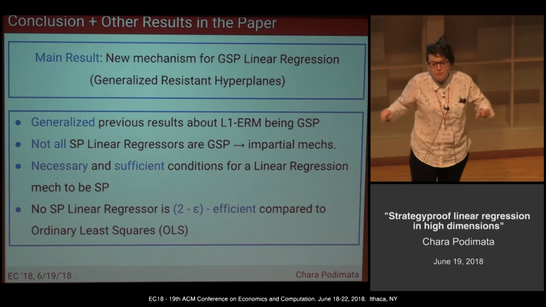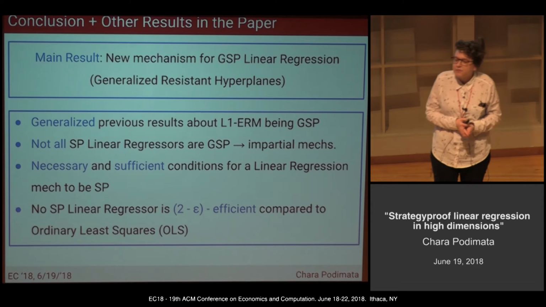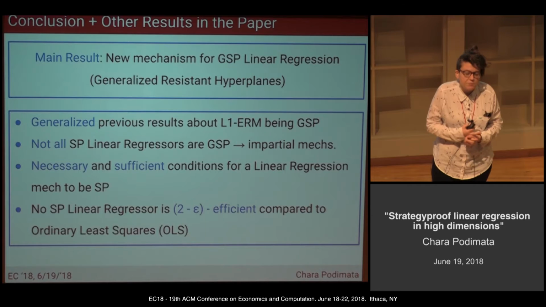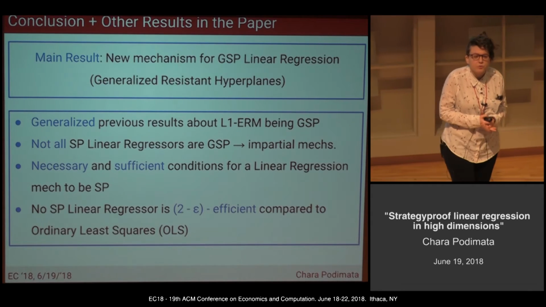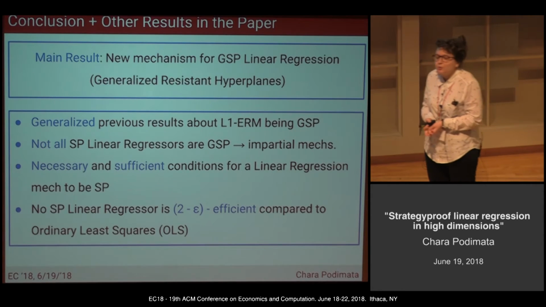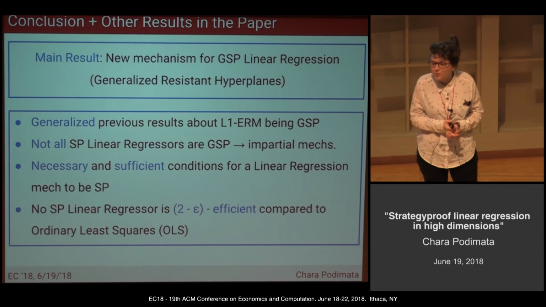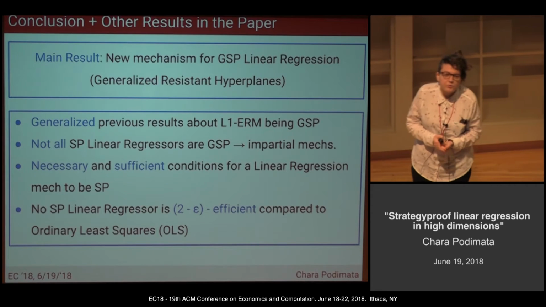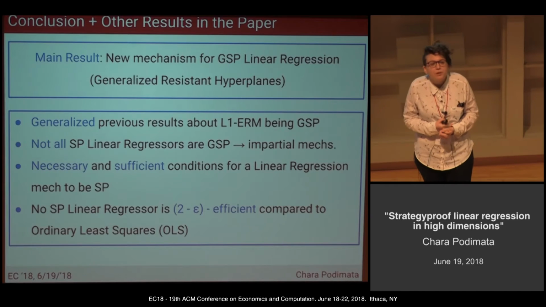And just very briefly before I close today, I'll mention a couple of other results that we have included in the paper. We generalized previous results by Dekel et al. on the L1 ERM being group strategy proof. We showed that, contrary to what I tricked you into believing today, not all strategy proof linear regressors are group strategy proof, and we created a new family which we called impartial mechanisms that are strategy proof but not group strategy proof.